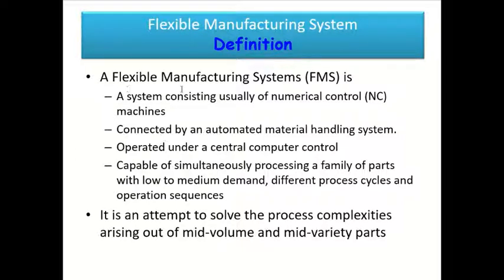All these integral parts are under the control of a central computer. If we have this kind of technological arrangement at our setup, then it is called an FMS.